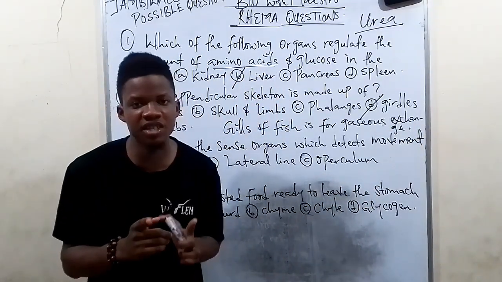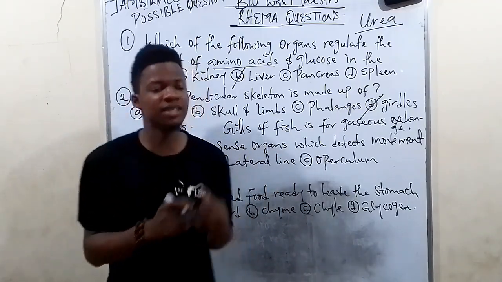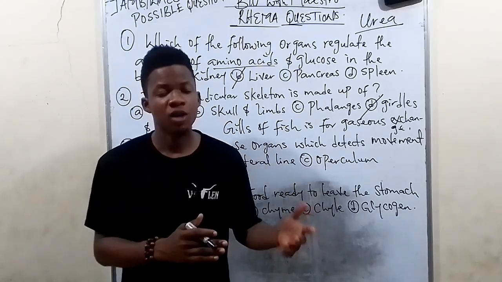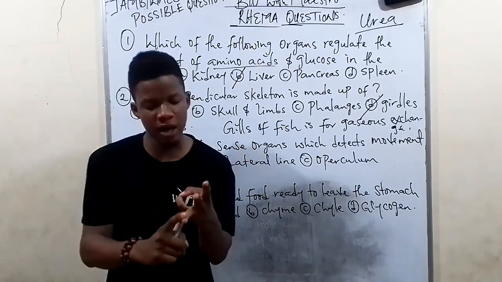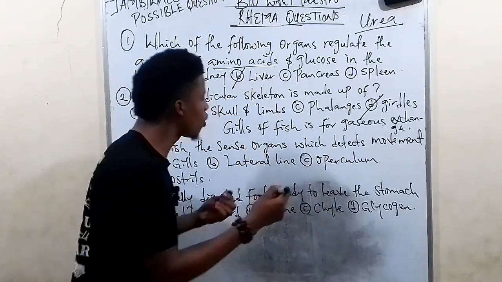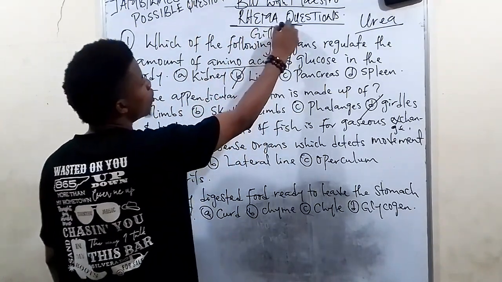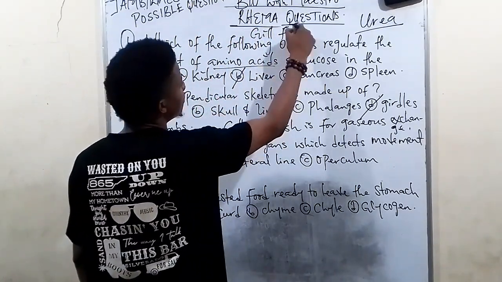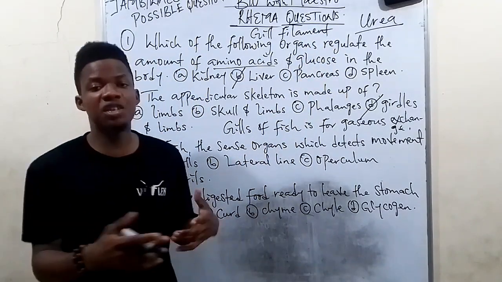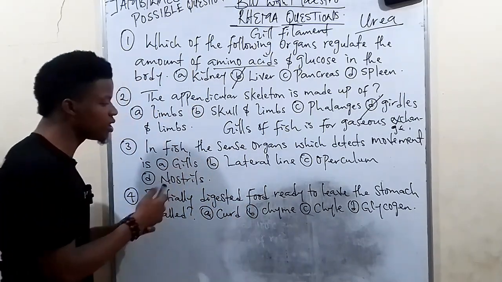Is it only gaseous exchange? No. The gills of fish can also help the fish to feed. That is an aspect of the gill known as the gill raker. So the gill has three parts: the gill raker, the gill arch, and the gill filament. Gaseous exchange occurs in the gill filament. That is where gaseous exchange takes place. Then the gill raker is what is used for feeding. So gills is definitely not the answer.